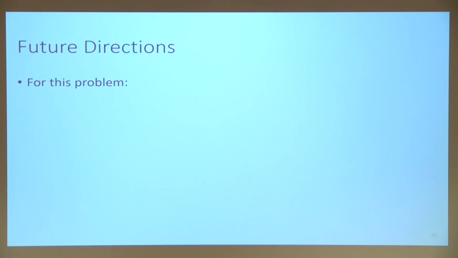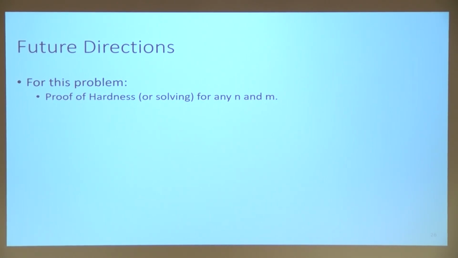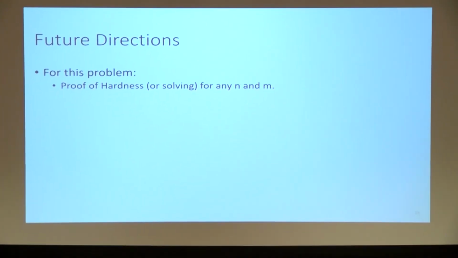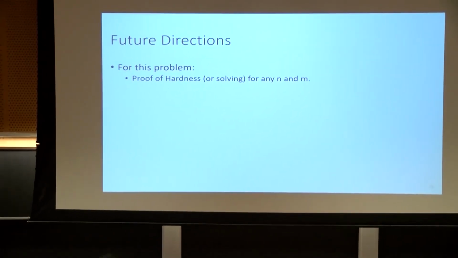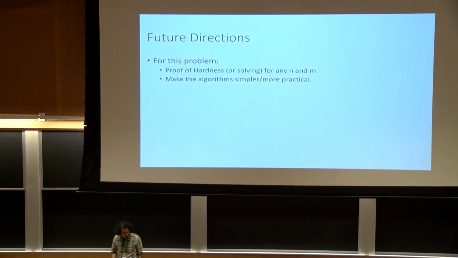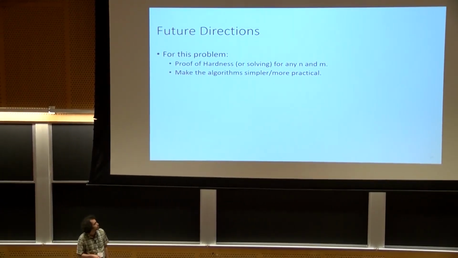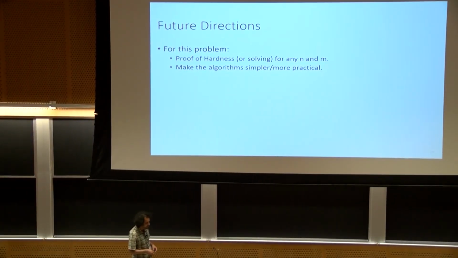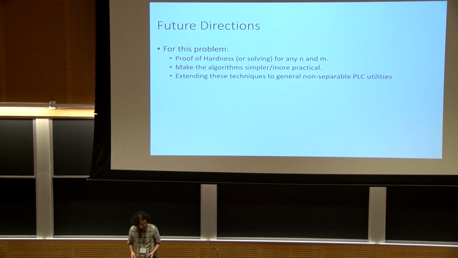So let's talk about some of the future directions. One problem is how hard this particular problem is, or whether you can solve it for any number of agents and items. Another problem is, can you make these algorithms, which I confess are impractical, more practical and simpler? And finally, can you extend these techniques to the case of general PLC utilities when the number of agents is fixed, which is still open, at least for the case of non-monotone utilities.